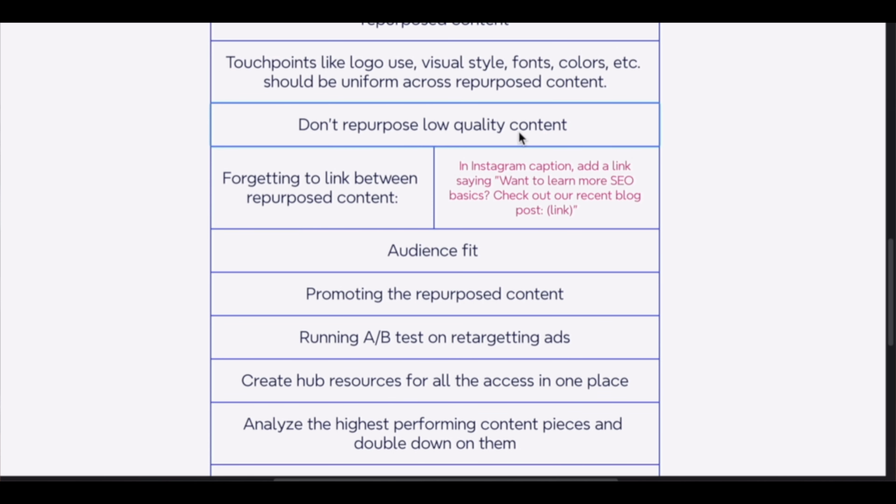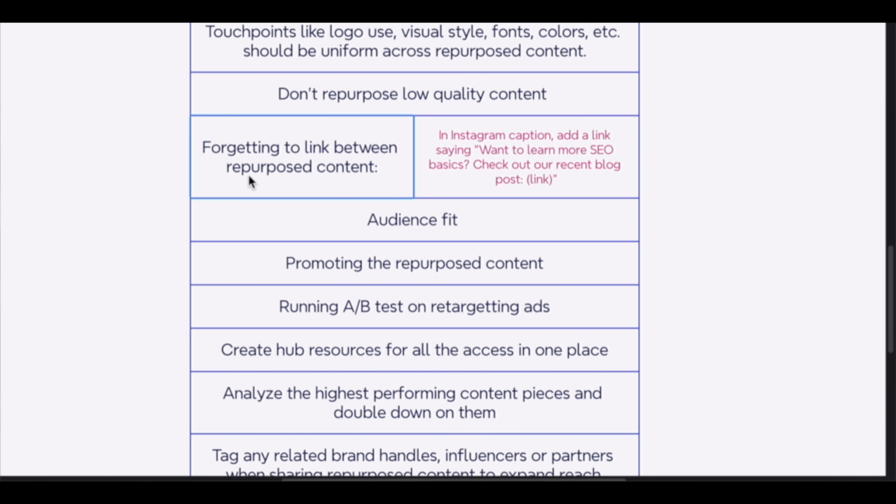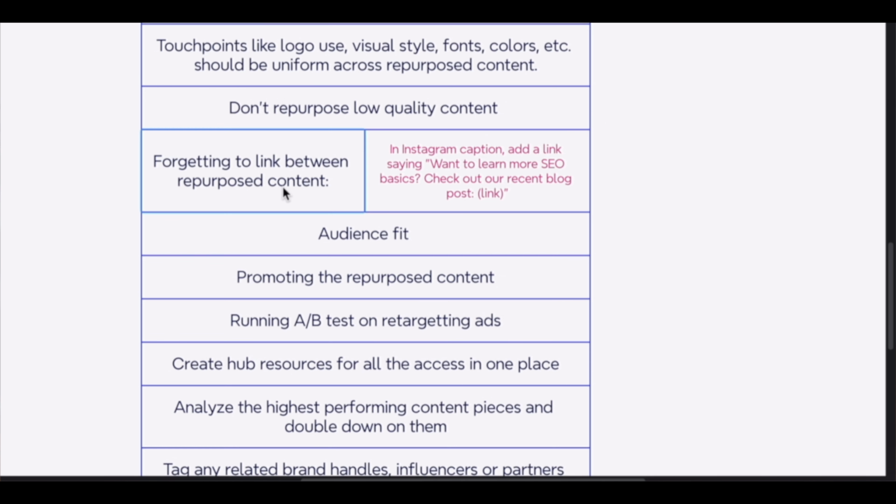Another point is don't repurpose low quality content. What's the point? If your video is not performing well, why would you want to repurpose that kind of content? So avoid that. One thing that I was telling you is to add links between repurposed content. It's very important. For example, if you are posting an infographic or an image on Instagram, you can link back to the blog post in your Instagram caption.